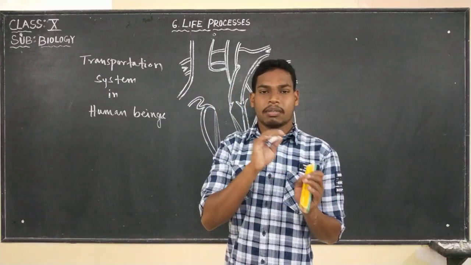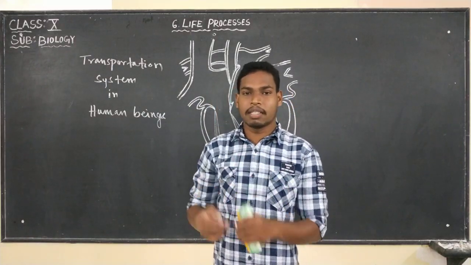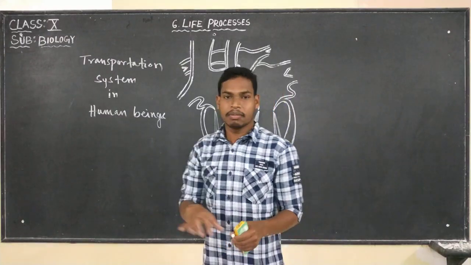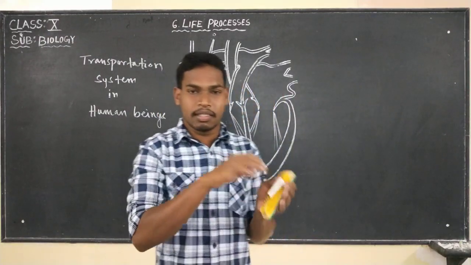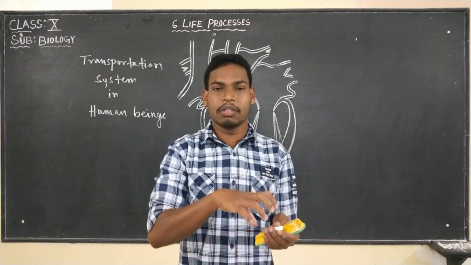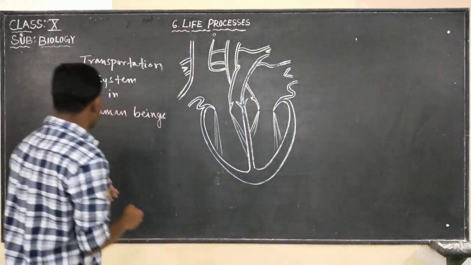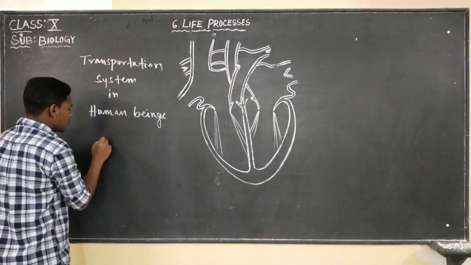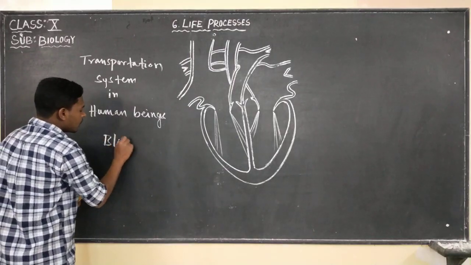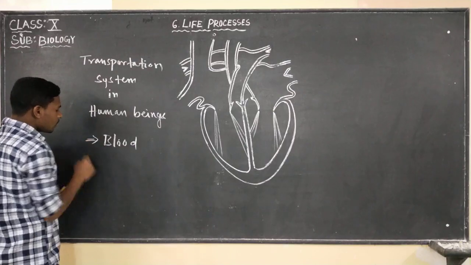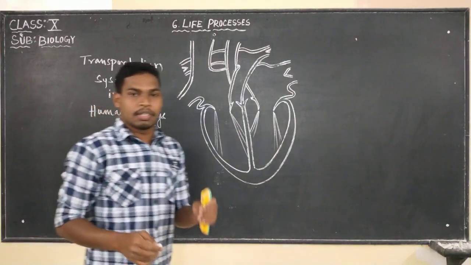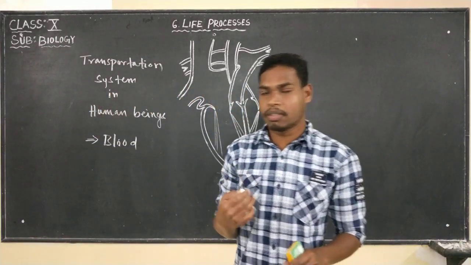is the medium that transports the substances from the region where they are synthesized or produced to all parts of the body. So what is that medium? It is blood, right? Blood transports substances to various parts of our body.